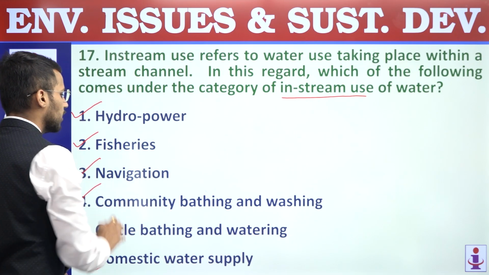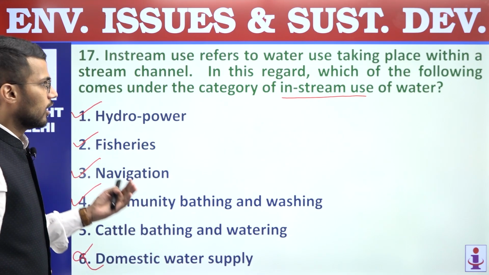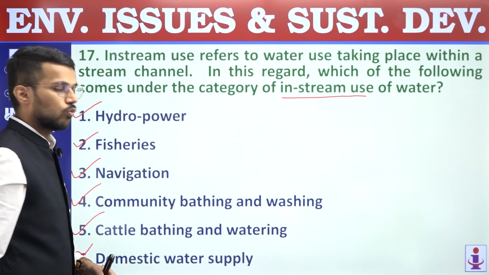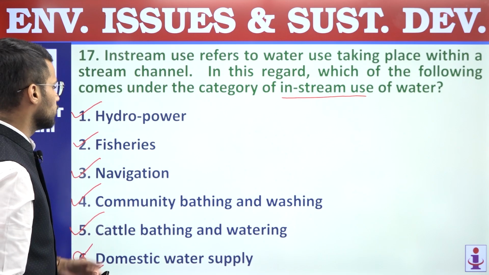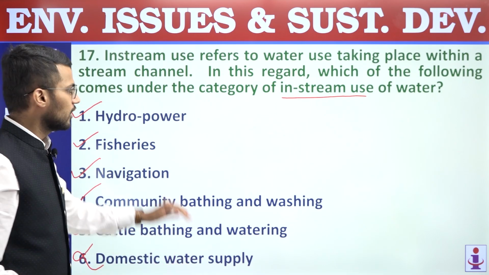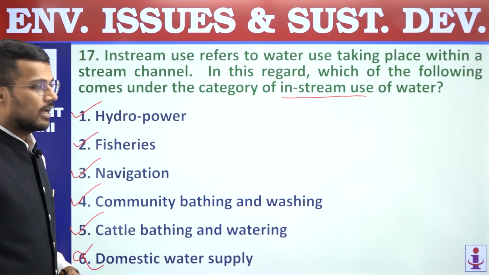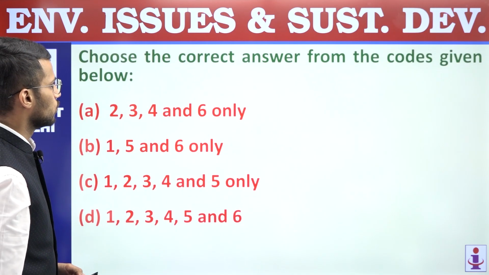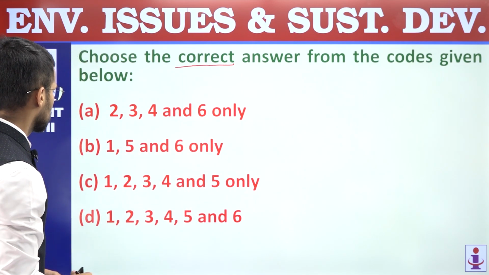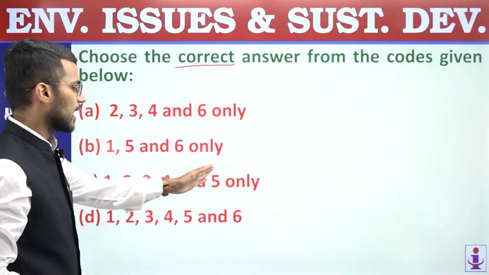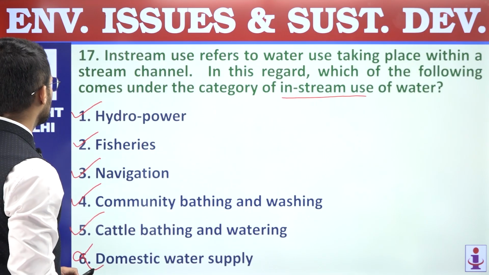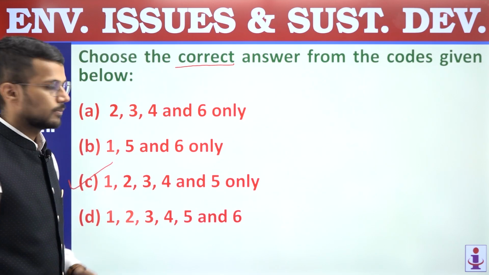On the other hand, hydropower is in-stream, fisheries is also in-stream use of water, navigation is also, community bathing and washing is also in-stream use of water, and cattle bathing and watering is also an in-stream use of water. So only 6th statement is incorrect. First to 5th statements are correct regarding in-stream use of water, and we are supposed to find out correct statements only. So answer is 1, 2, 3, 4 and 5, which is mentioned in option C. So question number 17, answer is C.